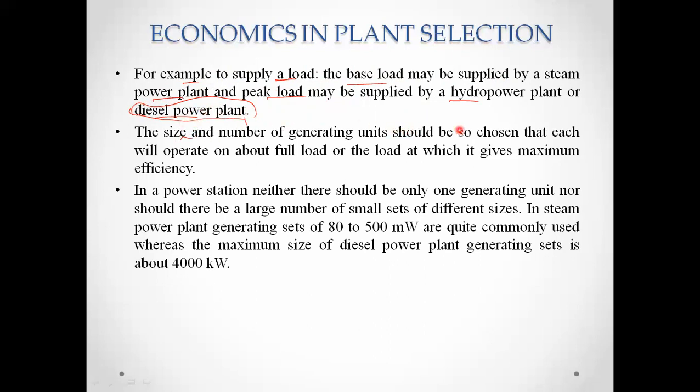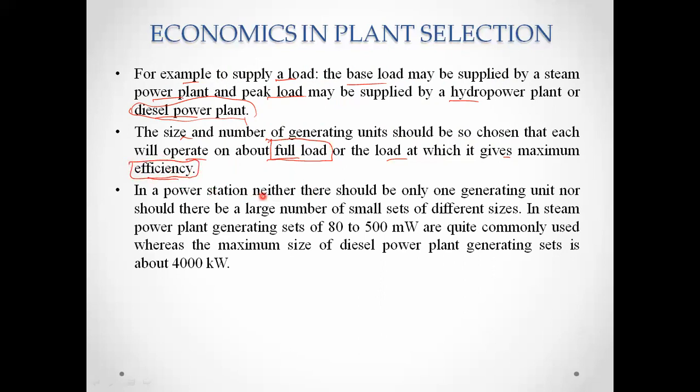And the size and number of generating units should be chosen such that each will operate at about full load, or the load at which it gives maximum efficiency. So whatever power generating unit is there, it should operate at full load conditions and give the maximum efficiency.